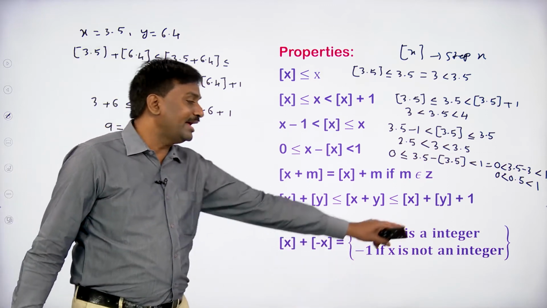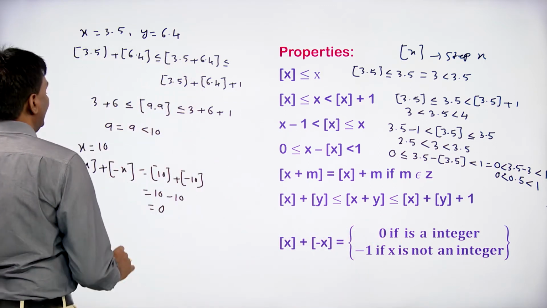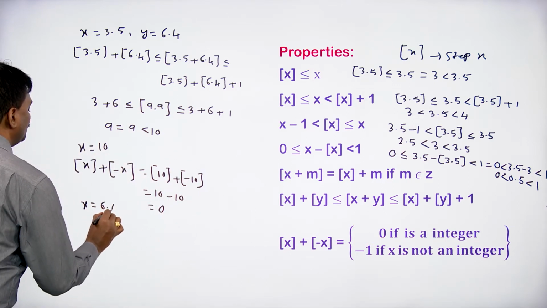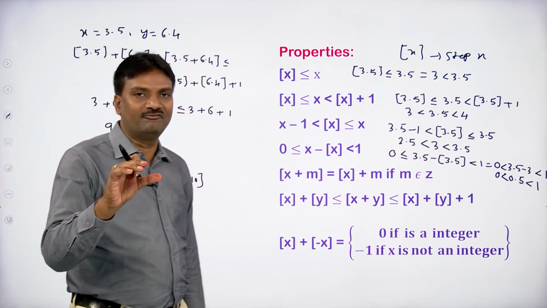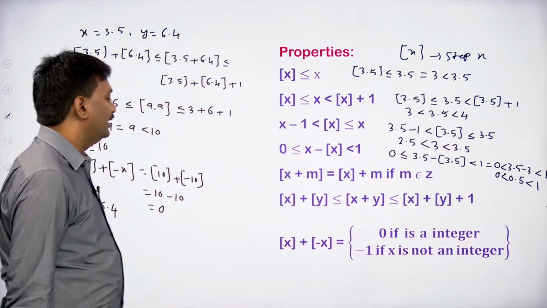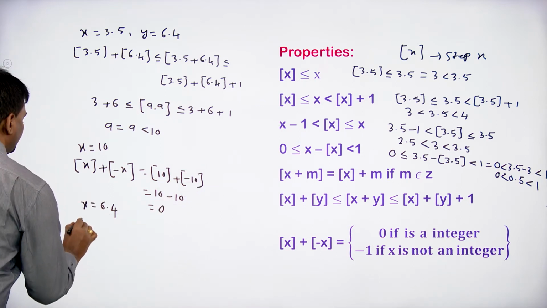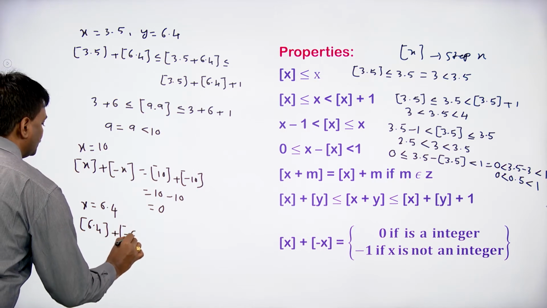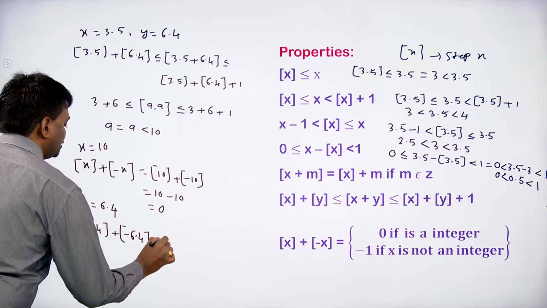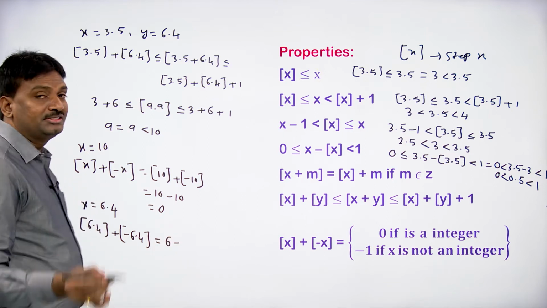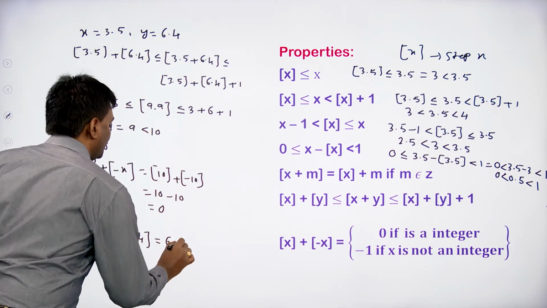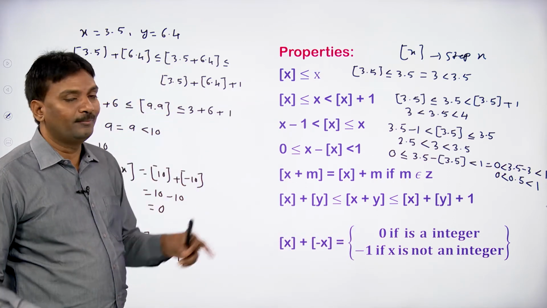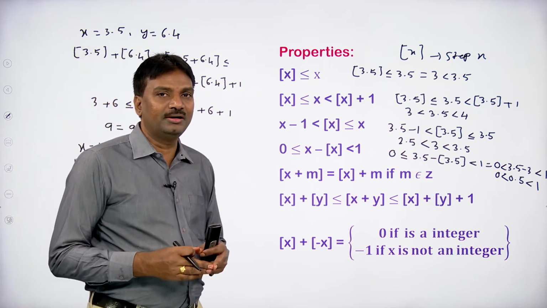If x is not an integer, for example, if we take x equal to 3.5 or x equal to 6.4, you may take the value of x as you wish. Now step x plus step minus x: step 6.4 plus step minus 6.4. Step 6.4 is 6. Next, step minus 6.4 is minus 7. So 6 minus 7 is minus 1. So all these properties are most important while doing the problems.